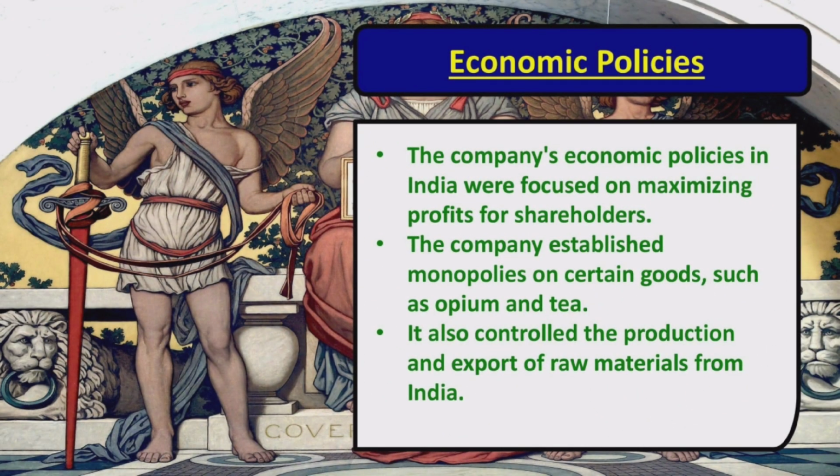Economic policies. The company's economic policies in India were focused on maximizing profits for shareholders. The company established monopolies on certain goods, such as opium and tea. It also controlled the production and export of raw materials from India.